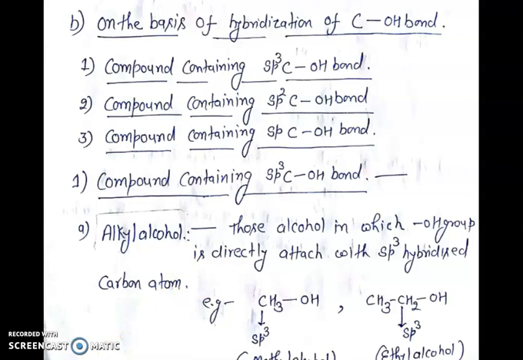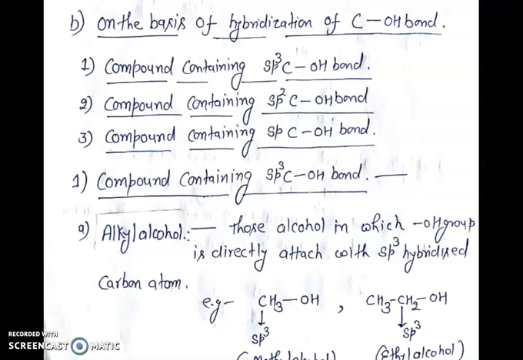B. Classification of alcohol and phenol on the basis of hybridization of the carbon-OH bond. First, compound containing an sp3 hybridized carbon-OH bond. Second, compound containing an sp2 hybridized carbon-OH bond. Third, compound containing an sp hybridized carbon-OH bond. First, compound containing an sp3 hybridized carbon-OH bond.